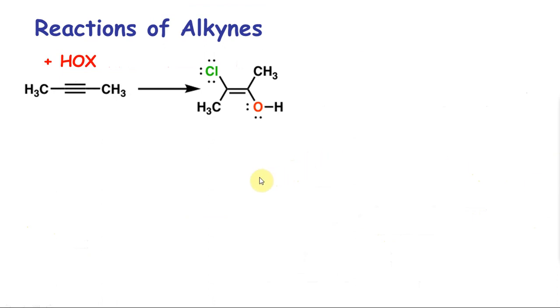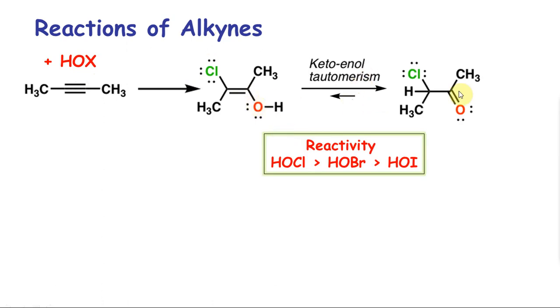Now, just like before with alkene, if you do HOX addition, with alkyne you can do it too, except it will add only one molecule right away. You get keto-enol tautomerism and the corresponding keto form is formed. So just like before, with alkene you add it once; with alkyne, you don't add it one more time because it tautomerizes. The reactivity is similar to what you saw in alkene. HOCl is more reactive than HOBr than HOI.